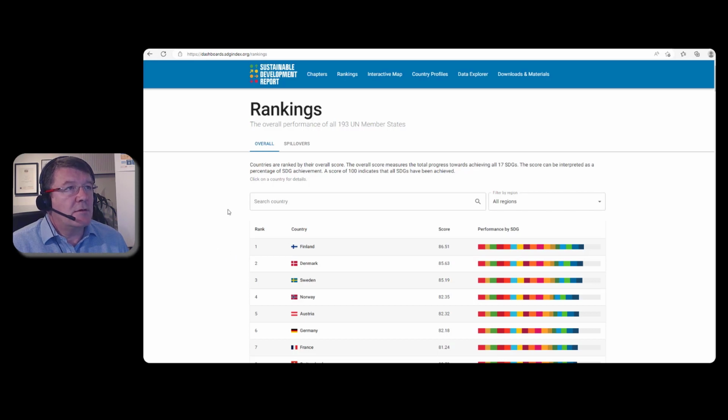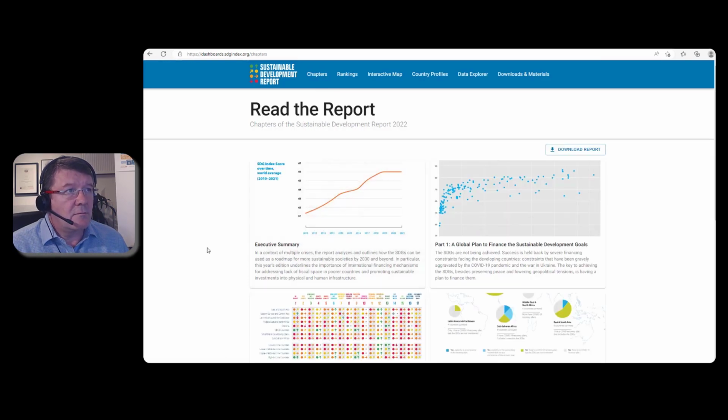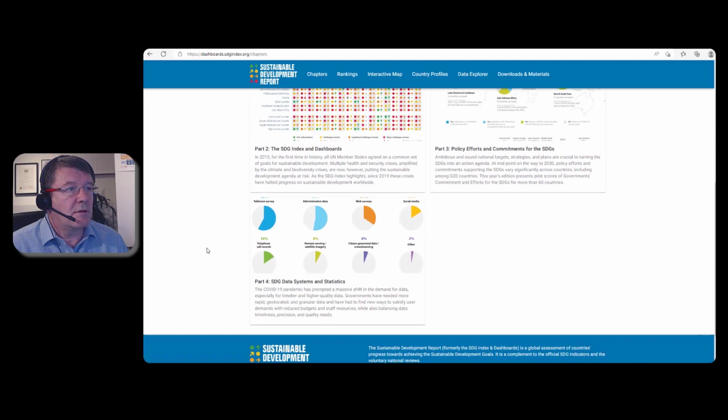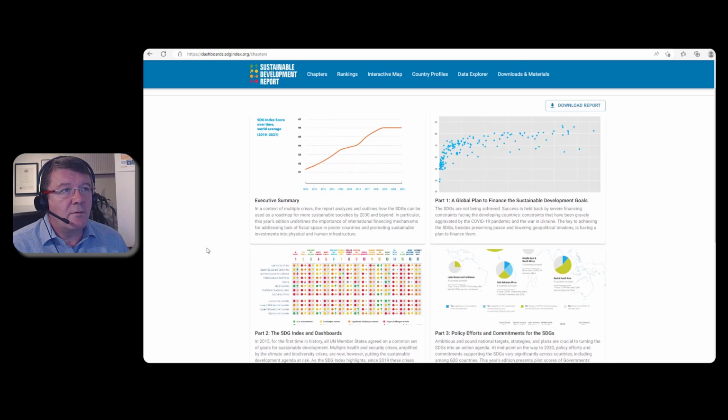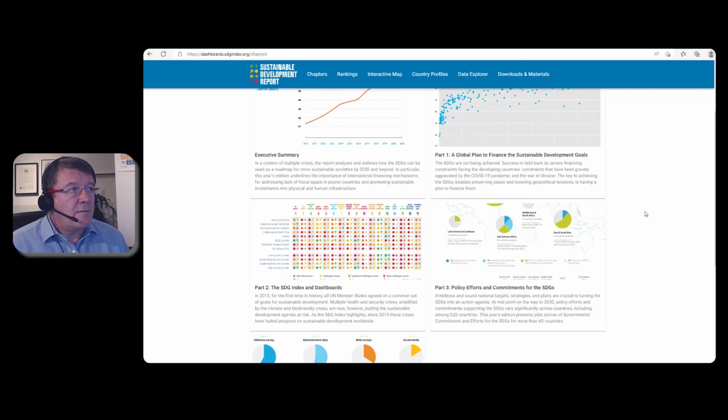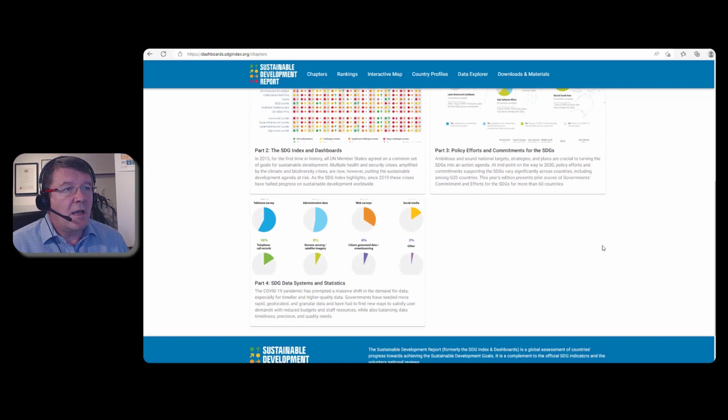So the rankings website, you can see here, there are a number of headings, so I'm just going to go through what you can get on this website. You can read the overall sustainability report 2022, quite a large document. I wouldn't suggest that you necessarily do that, but you can see that there's a huge amount of information there. It gives you an executive summary. The first part is the global plan to finance the SDGs, the SDG index and dashboards. It goes through and explains exactly what information is on it and how the information was arrived at, and policy efforts. And in part 4, the data systems and statistics used. We use a lot of statistics from the UN Stats website as well over the course of this program.